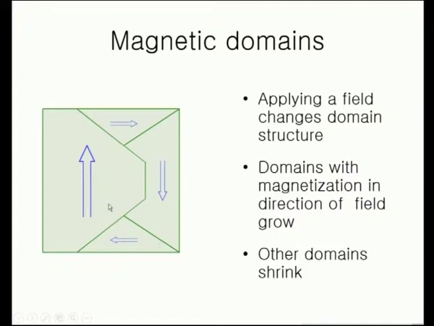We call this as domain growth, and the other domains which have the directions along the other direction than the applied field shrink in size, because the magnetic spins align along the direction of the field in the neighborhood of the domains.